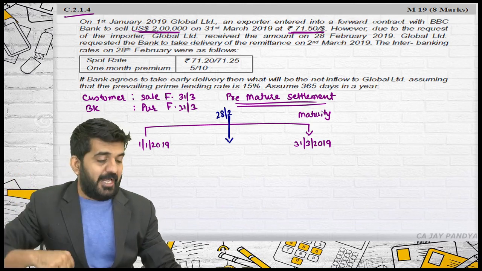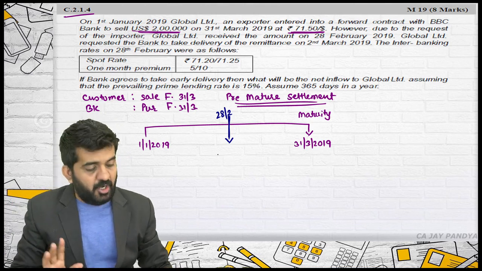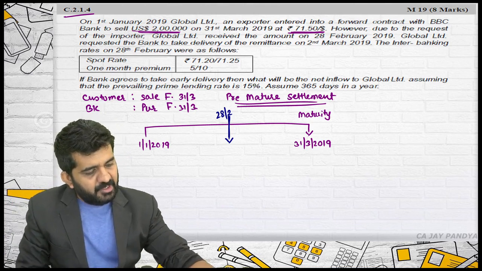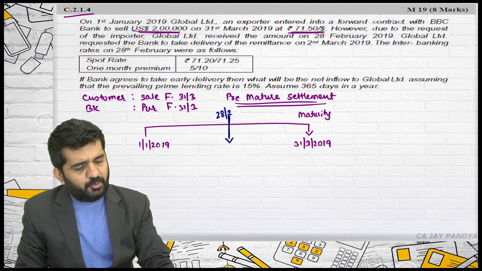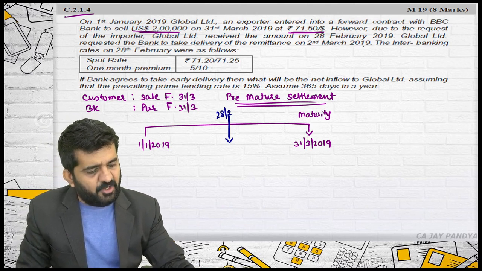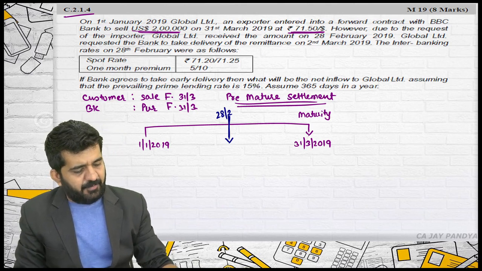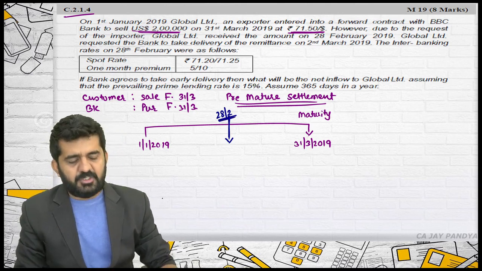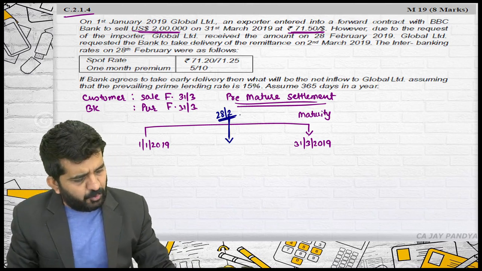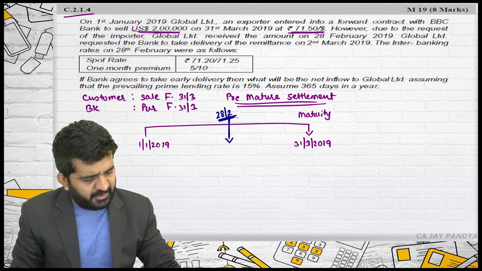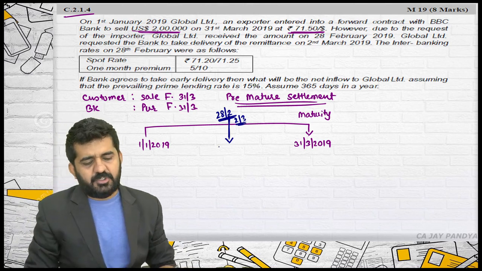But now the $2 lakh are coming in on 28th of February. Global Limited requested the bank to take delivery of the remittance on 2nd of March 2019. The interbank rate on 28th February was as follows. 28th of February or 2nd of March, it does not make any difference.